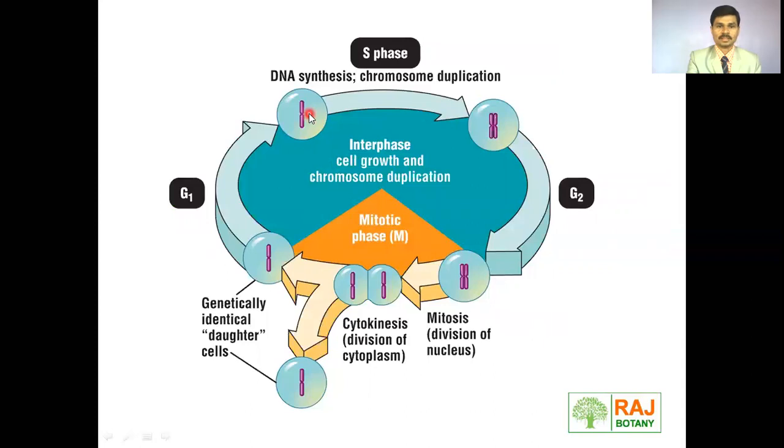Here we can see when the cell enters the S phase, the DNA content or chromosomes get duplicated, or the DNA gets double. That's why here we can see, as the chromosome enters the G2 phase, the sister chromatids. This is one sister chromatid, this is another sister chromatid. Rod-shaped DNA is now converted into the sister chromatid form.